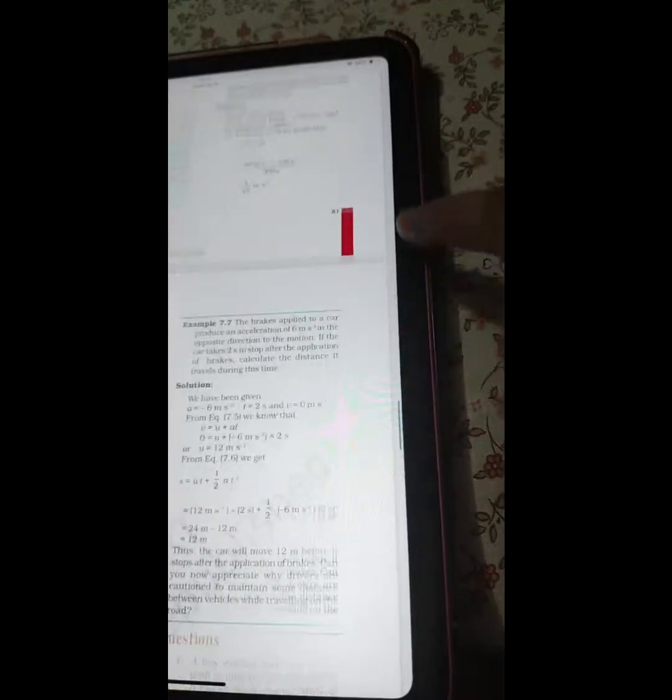Example 7.5. A train starting from rest attains a velocity of 72 km per hour in 5 minutes. Assuming that the acceleration is uniform, find 1, the acceleration, and 2, the distance traveled by the train for attaining this velocity. Solution: we have been given u as 0, v as 72 km per hour, which is equal to 20 meter per second, and t as 5 minutes, which is equal to 300 seconds. So for 1, from equation 7.5, we know that a is equal to (v minus u) upon t. So it will give you (20 minus 0) by 300, which is equal to 1 by 15 meter per second square.